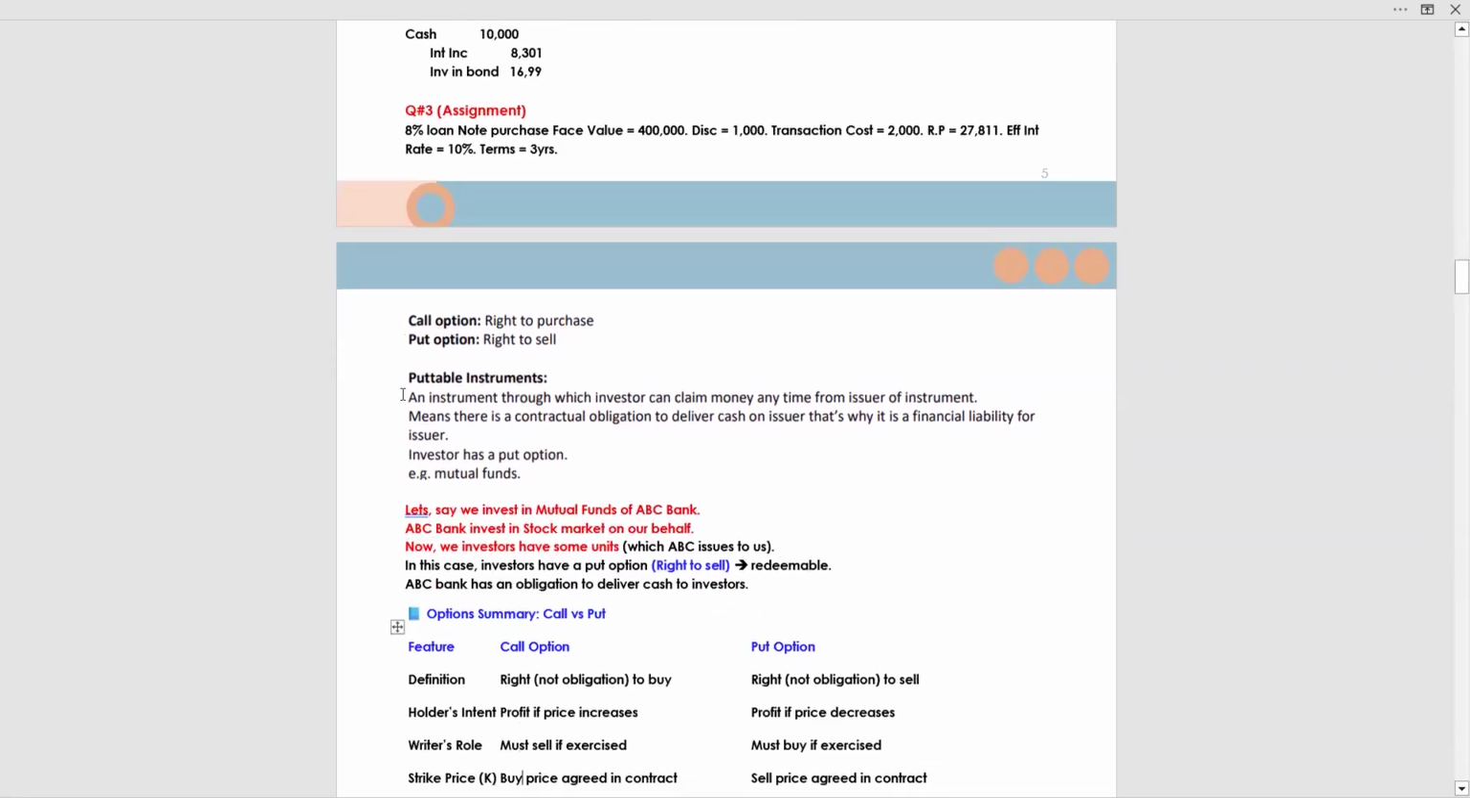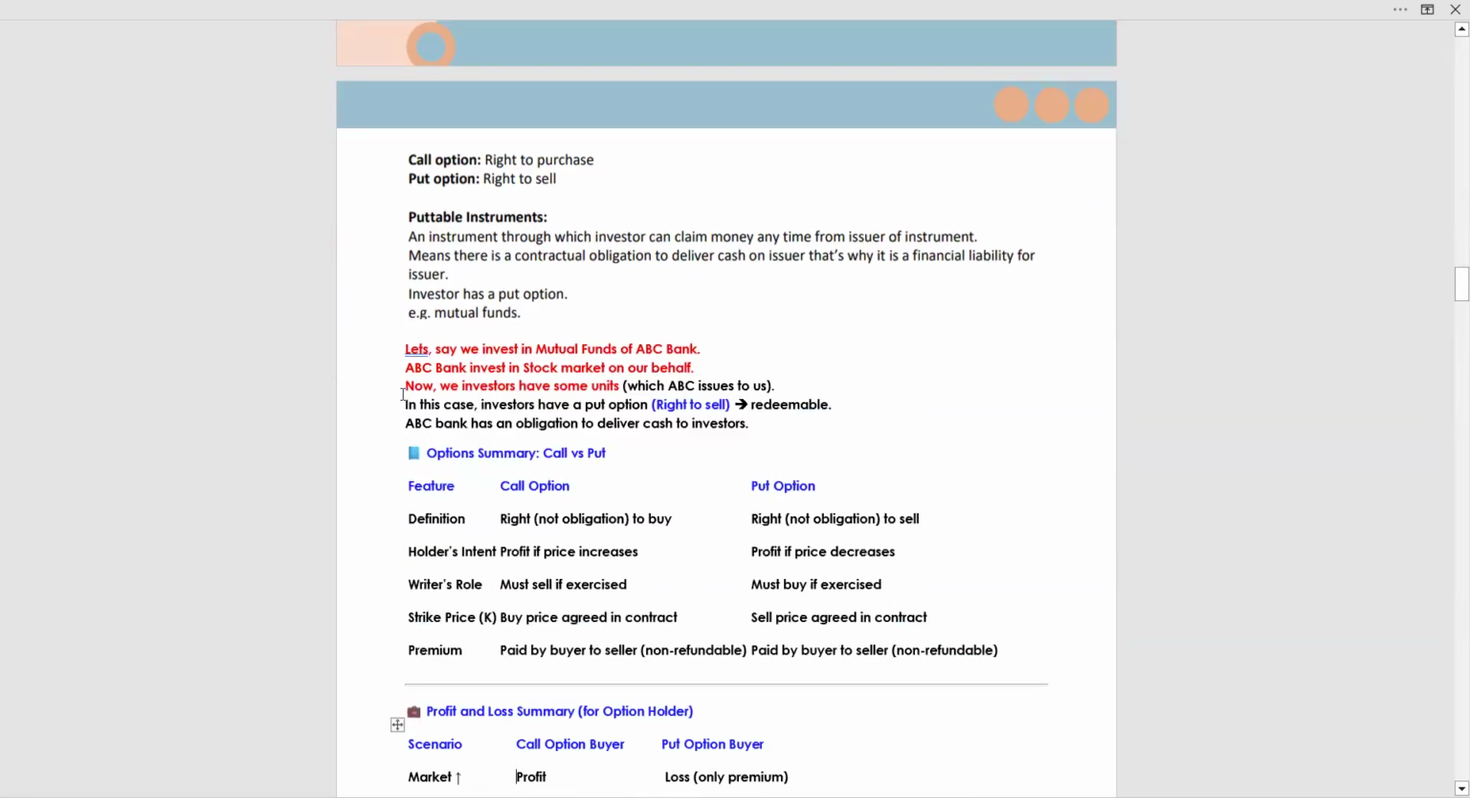Now, call option and put option. What is a call option and what is a put option? Call option means right to purchase. Put option means right to sale. Let's solve one example. A putable instrument is an instrument through which the investor can claim money anytime from the issuer of the instrument, which means there is a contractual obligation to deliver cash on the issuer. That's why it is a financial liability for the issuer. The investor has a put option, the right to sale option.